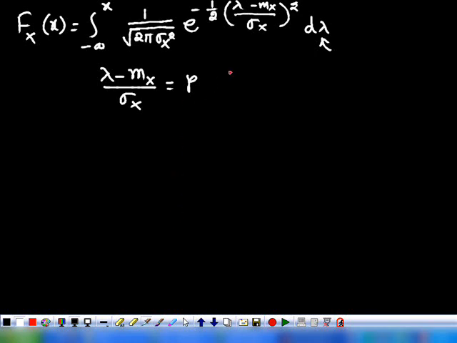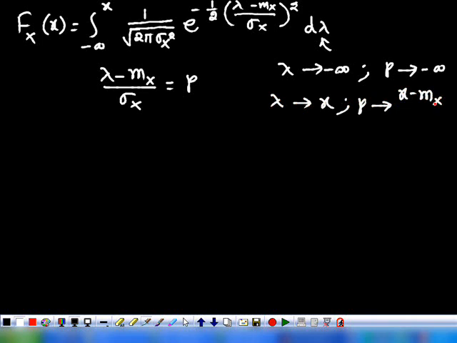So if you make the substitution in the above integral, when lambda tends to minus infinity, t tends to minus infinity. And when lambda tends to x, t tends to (x minus mx) divided by sigma x.